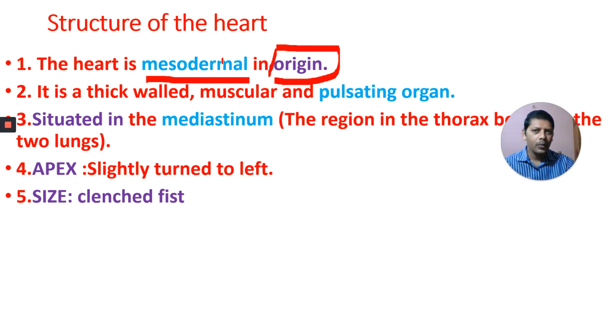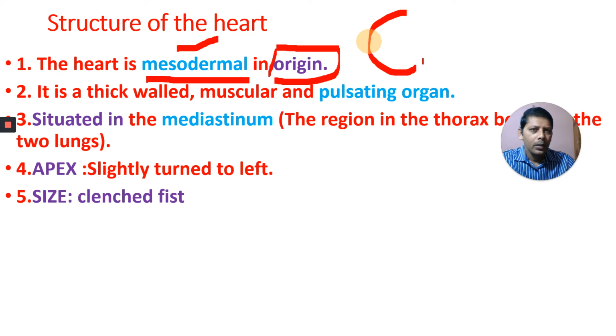Our heart is made of muscle. The study of our heart is cardiology, and the doctor is a cardiologist. Most of the muscles, with a few exceptions, are formed from mesoderm. That's why the heart is mesodermal in origin.